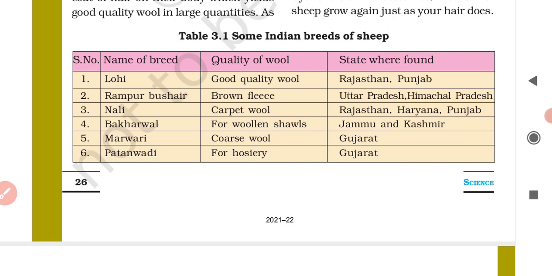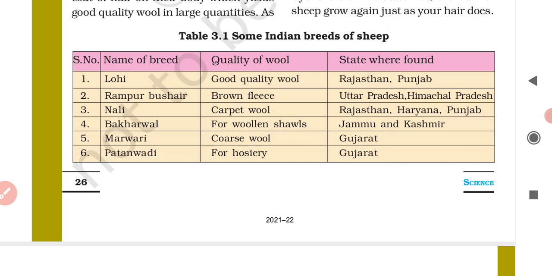Rampur Bushehr, the quality of wool is brown fleece, and the state where it is found is Uttar Pradesh, Himachal Pradesh. Next comes Nali, carpet wool. The quality of wool is carpet wool, state Rajasthan, Haryana, Punjab. Next is Bakharwal. Quality is for woolen shawls. It is used to make woolen shawls basically, and it is found in Jammu and Kashmir.